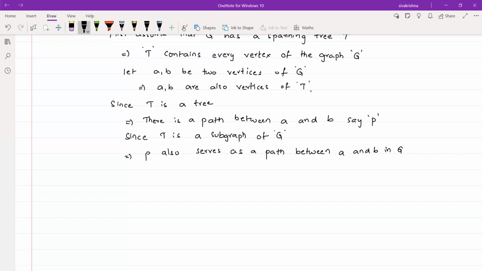Whenever P is a path between A and B in G, since A, B are arbitrarily selected vertices, if you select any pair of vertices, clearly there exists a path between those two vertices in the graph G. So this is true for every pair of vertices A, B belonging to G. Whenever there is a path between every pair of vertices, that particular graph G is a connected graph.